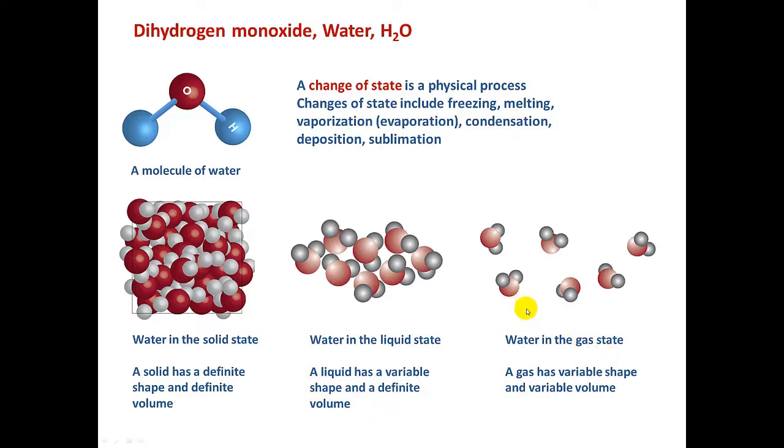And then we look at water in the gas state. Notice how far apart these molecules are. They're not associated with each other at all. So gases have variable shape and variable volume. Think about helium. We fill up balloons with helium, so we have different shaped balloons. And again, the gas is going to vary in its shape. It's going to accommodate the shape of the container and also variable volume. And that's because, again, the gas molecules are not closely associated.